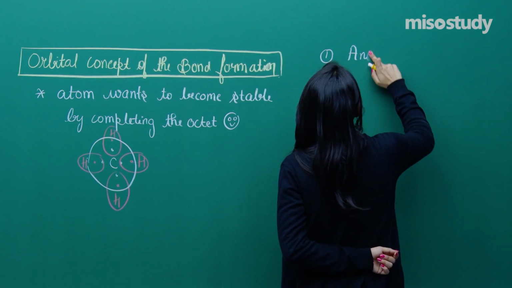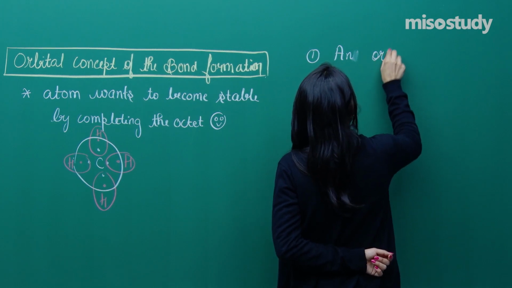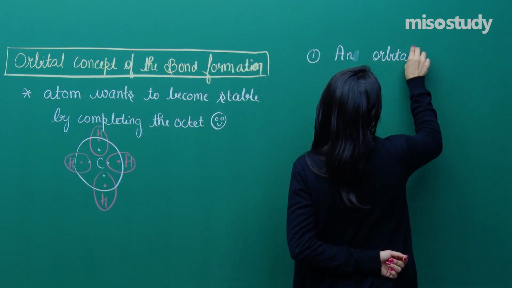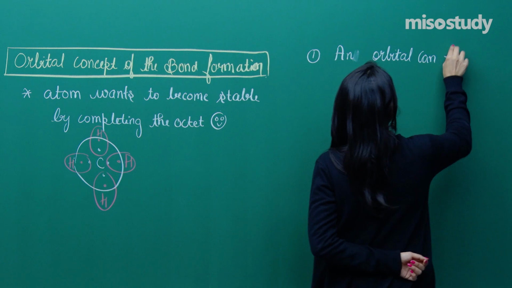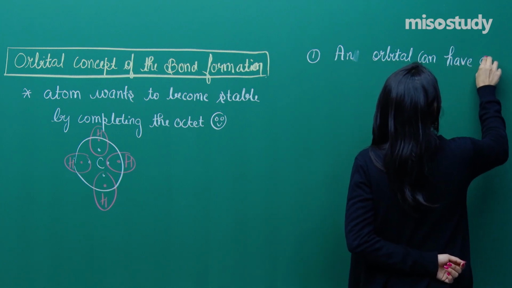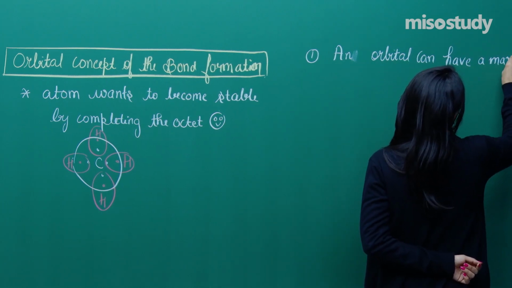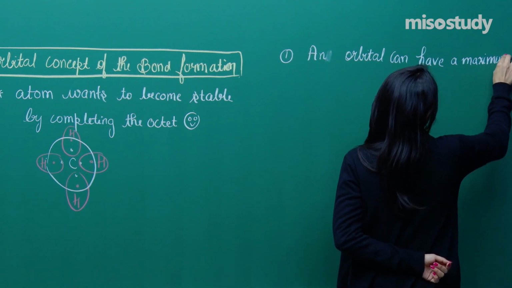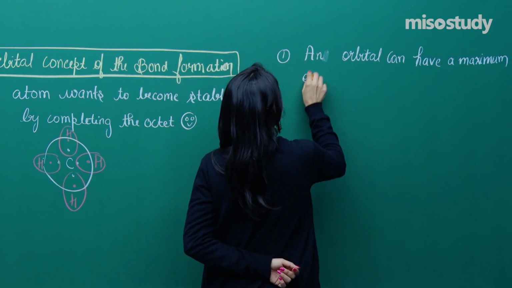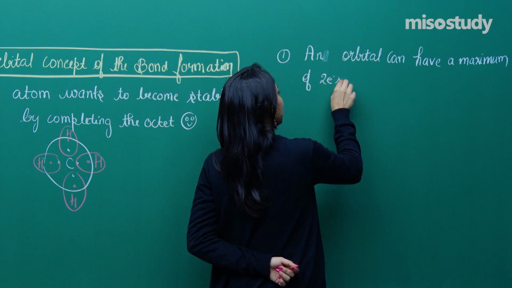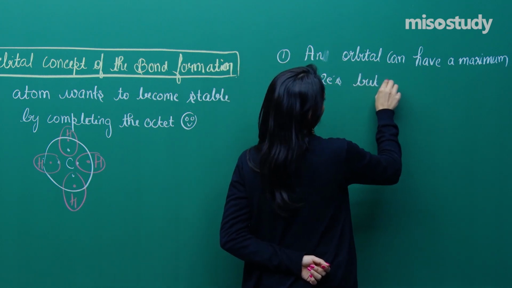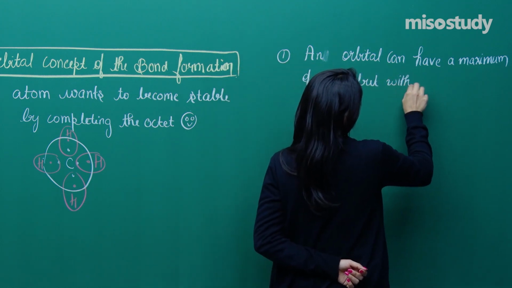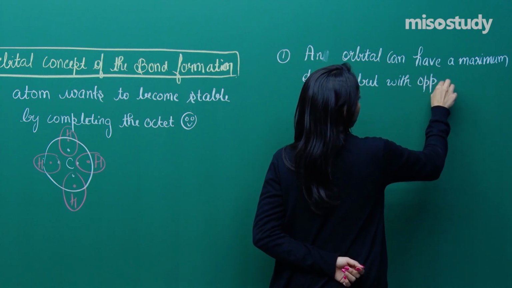an orbital can have a maximum of 2 electrons but with opposite spins.